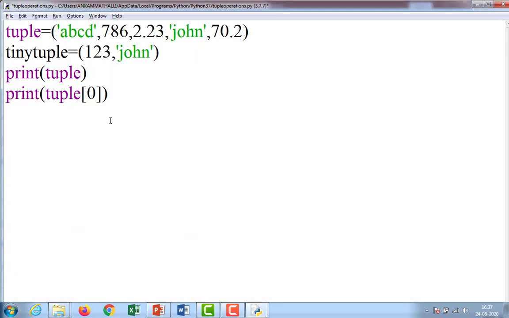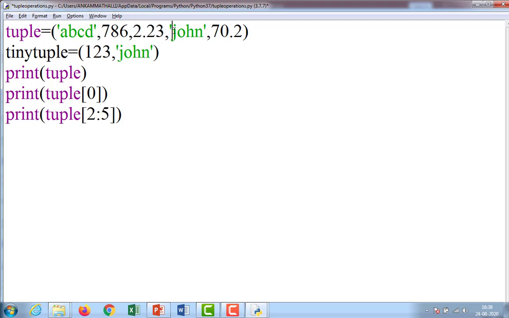Next, print tuple of 2:5. What does it mean? From the second element, second means 0, 1, second means from 2.23 to n minus 1, 5 minus 1 means 4.